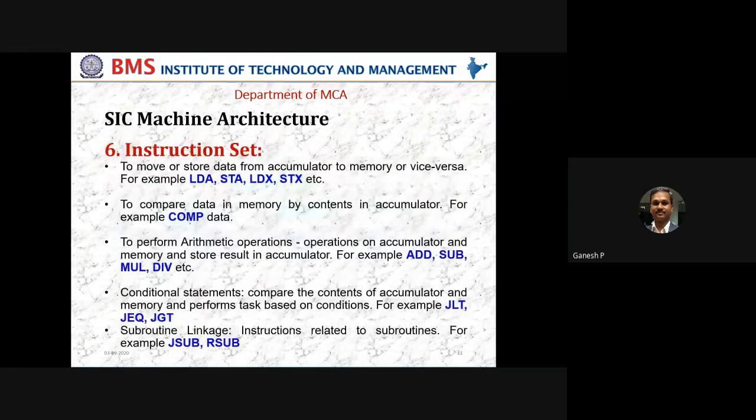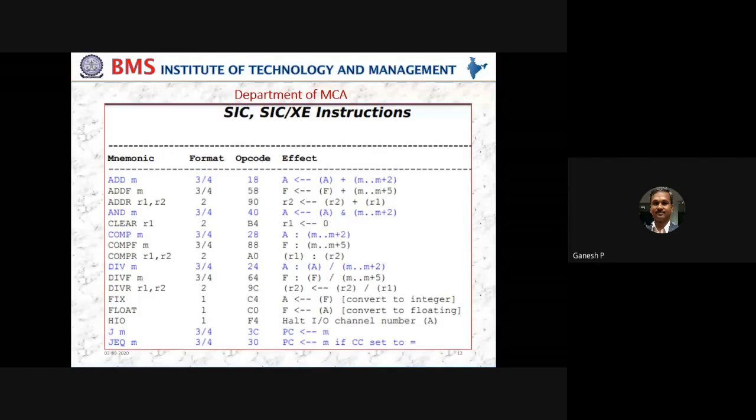Let me show some. So you see some instructions here. I am using ADD, AND, DIV, HIO, and so on, and ZEQ. These are the left hand side, what you see under mnemonic. They are going to be the instructions what we have, and these instructions are going to be your representation of what operation you want to do.